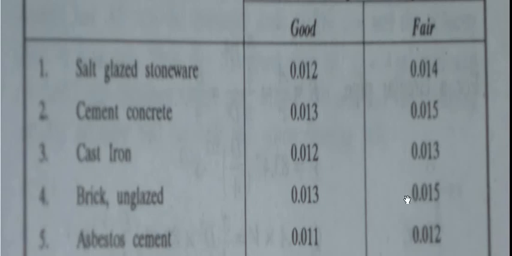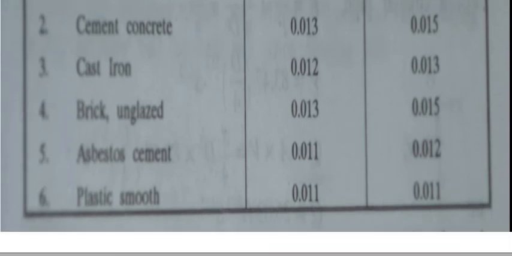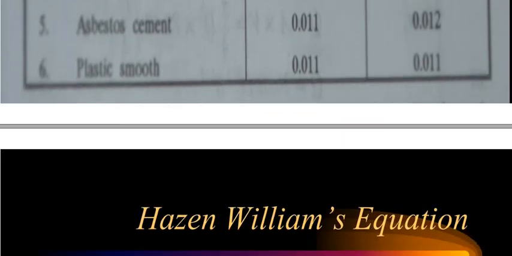So these are the values given to us, and these are the values of the Manning's constant, based on which type of material is used: salted and saltless stoneware, cement, concrete, cast iron, brick unglazed, asbestos cement, plastic smooth, etc. You have to go through this, you have to learn, you have to understand this.